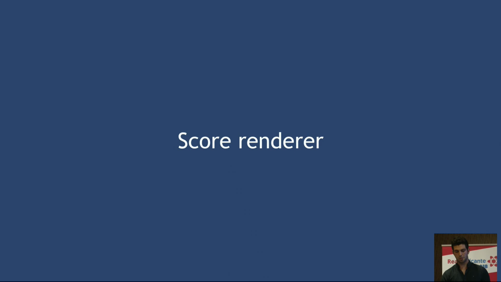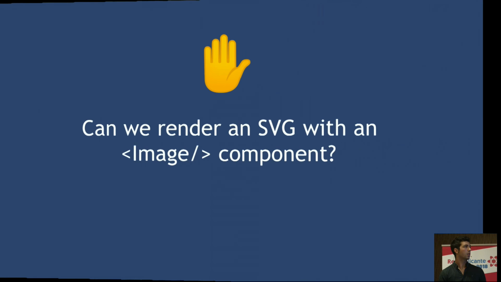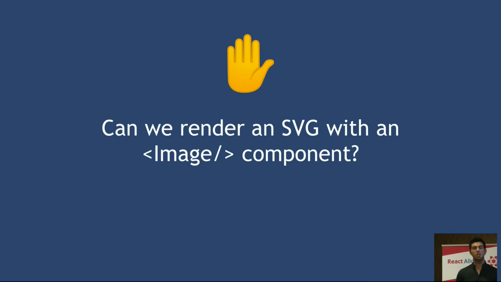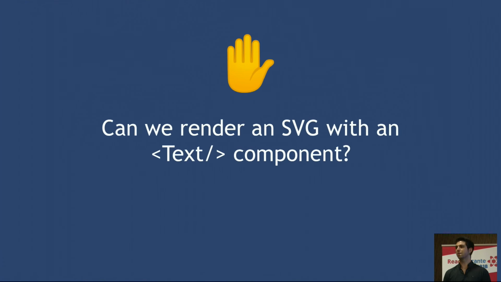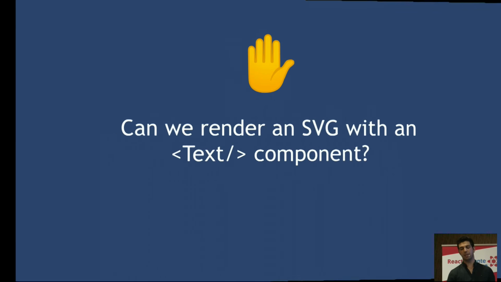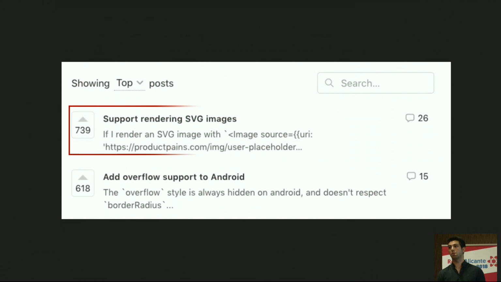Now I'm going to throw a question to you. Raise your hand if you think it's right. Can we render an SVG with an image component? Who thinks it's possible? Okay, some of you. And with a text component? I'm just messing with you, just to make sure you're still here. So the answer is nope, we can't.